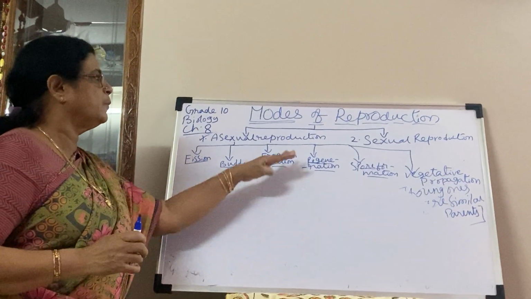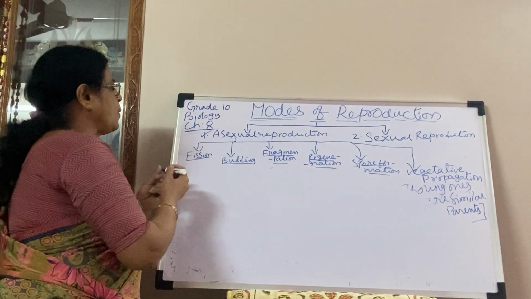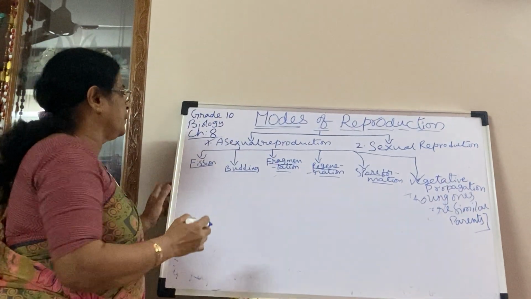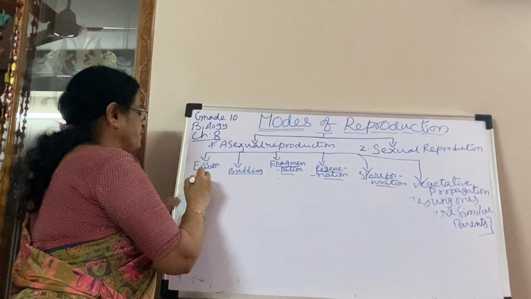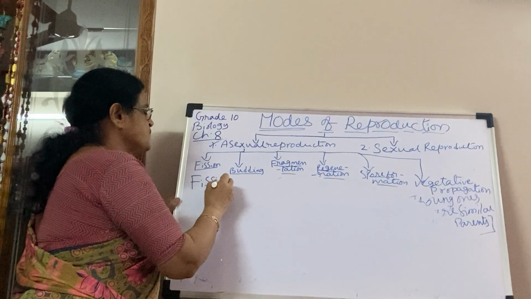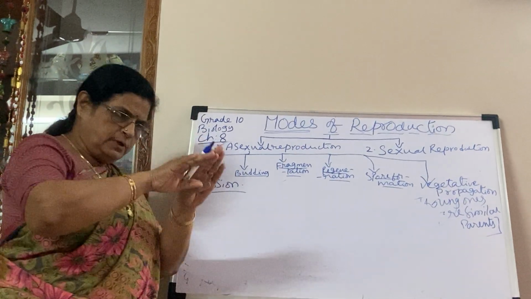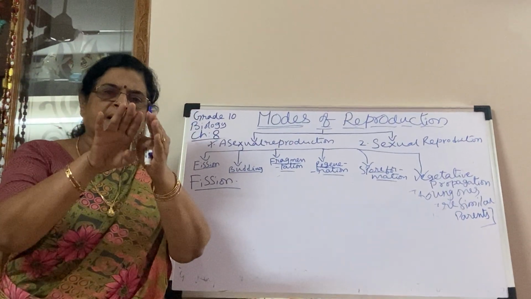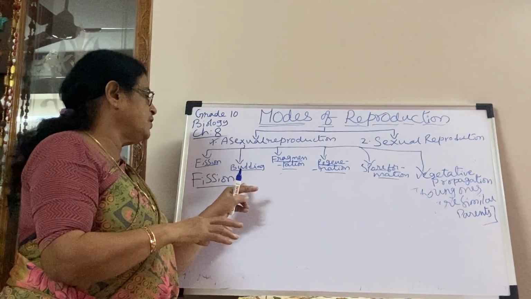Now here I am talking about asexual reproduction. So what are the different types of asexual reproduction? The first one is fission. Fission means dividing into two, splitting. A single cell splitting into two. That is called fission.